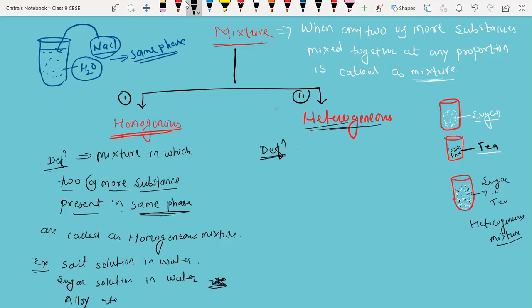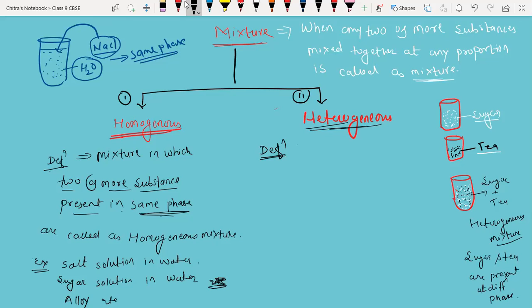Understood, beta, what is a heterogeneous mixture? Here sugar and tea are present in different phases. That's why they are called a heterogeneous mixture.